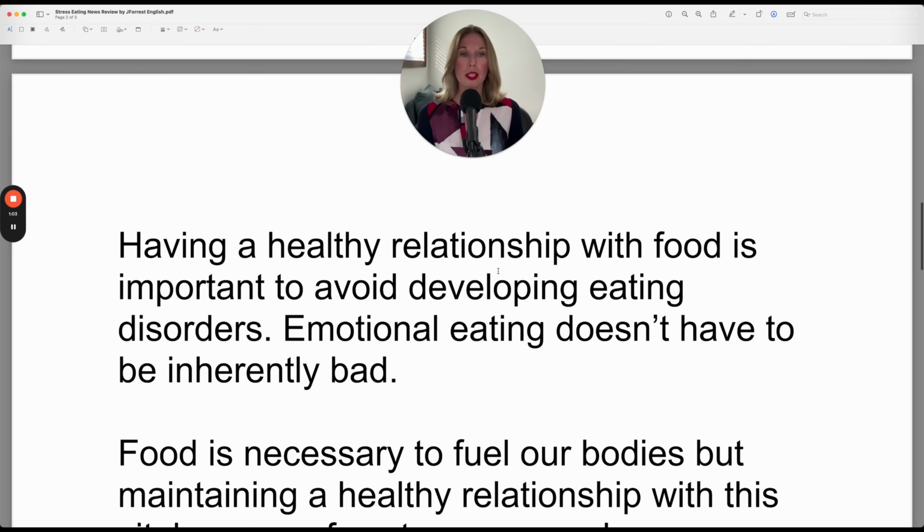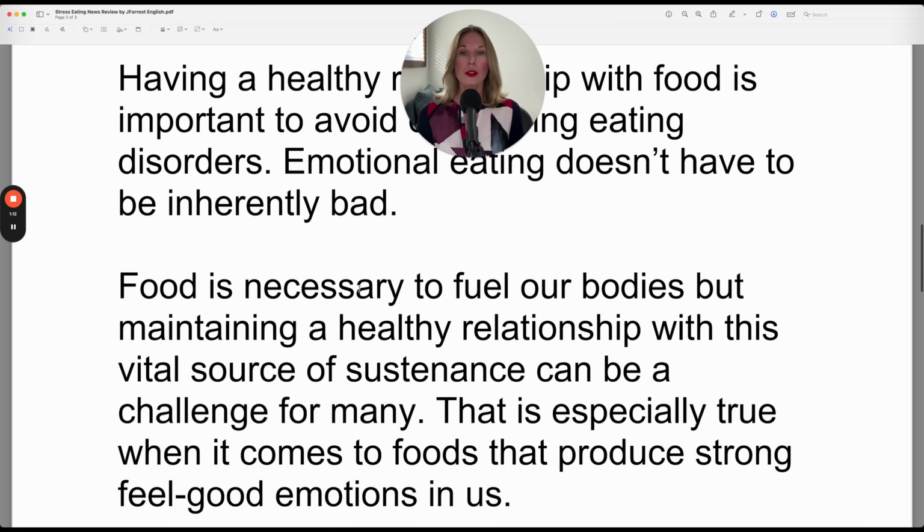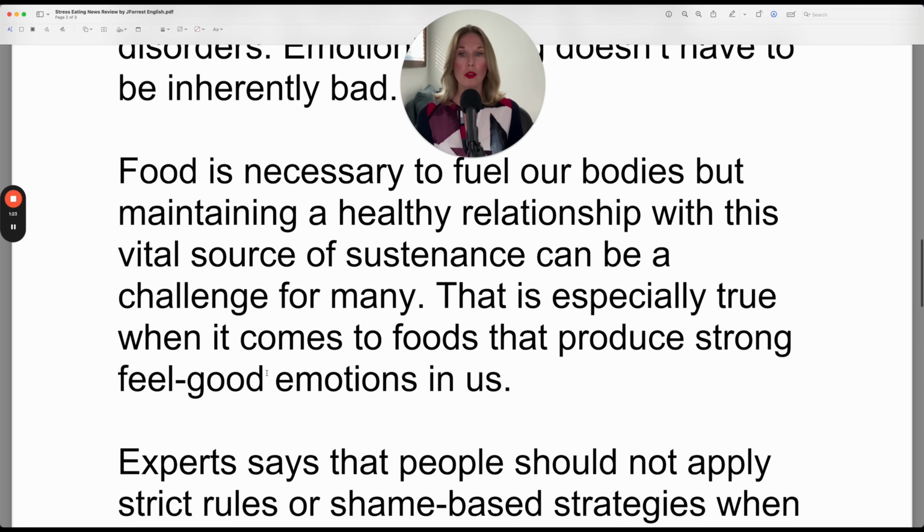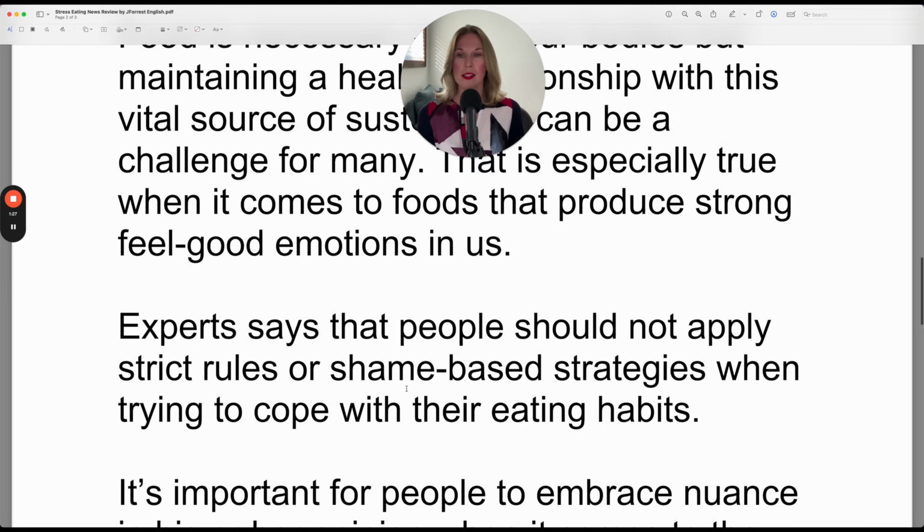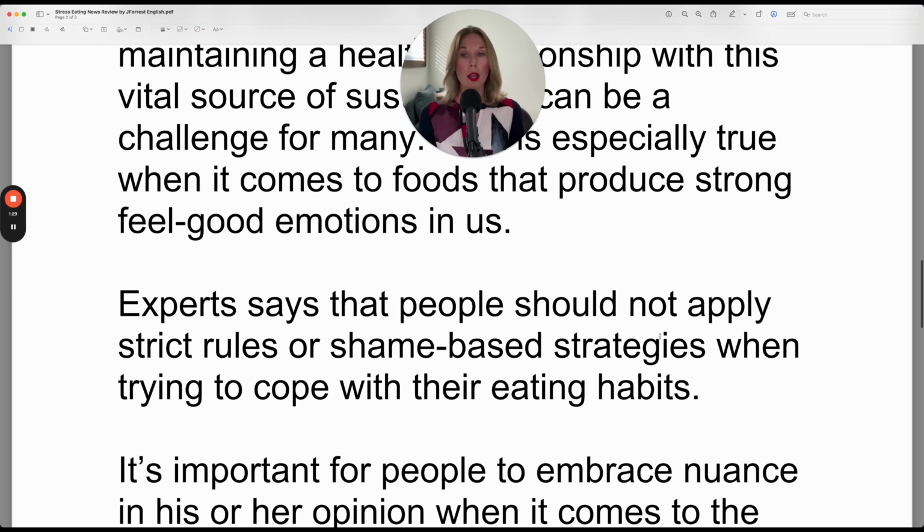Having a healthy relationship with food is important to avoid developing eating disorders. Emotional eating doesn't have to be inherently bad. Food is necessary to fuel our bodies, but maintaining a healthy relationship with this vital source of sustenance can be a challenge for many. That is especially true when it comes to foods that produce strong feel-good emotions in us. Experts say that people should not apply strict rules or shame-based strategies when trying to cope with their eating habits.